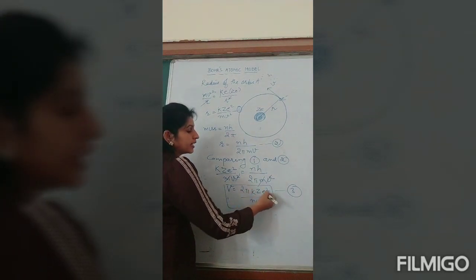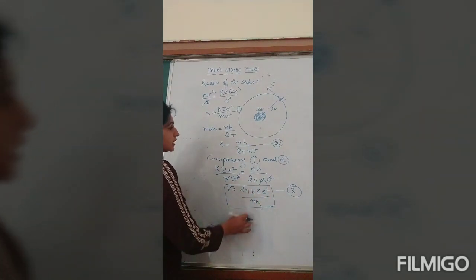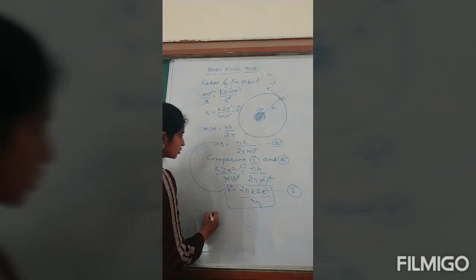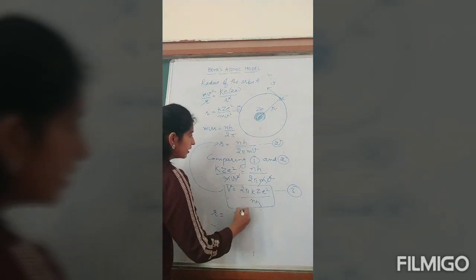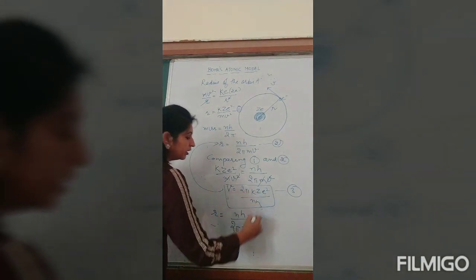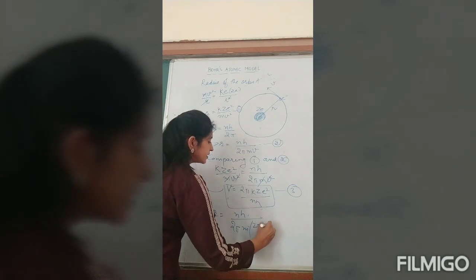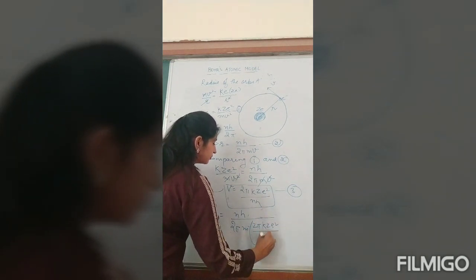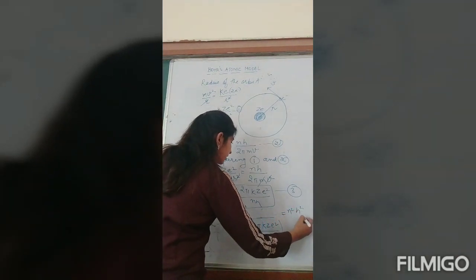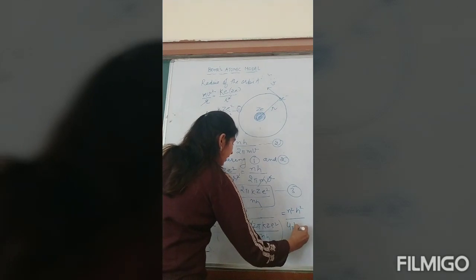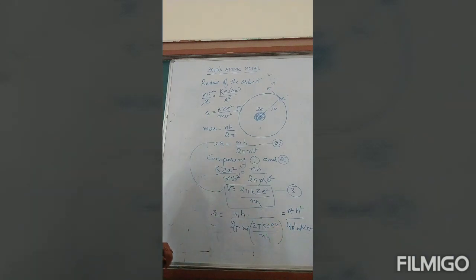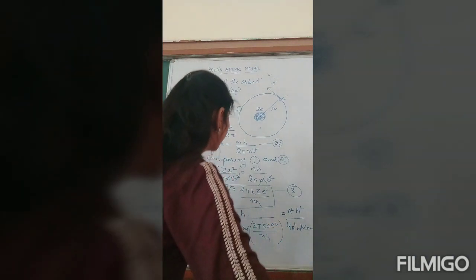So v is 2 pi K Ze square upon nh. We have to use this in equation number 2. So using this in equation number 2, r is nh divided by 2 pi m v. Put the value of v, that is 2 pi K Ze square divided by nh. So when you solve it, r comes out to be n square h square divided by 4 pi square m K Z e square. So this is the expression for radius of any orbit.